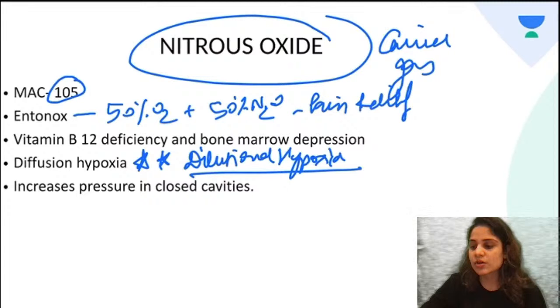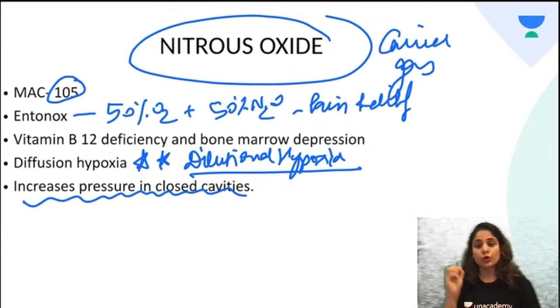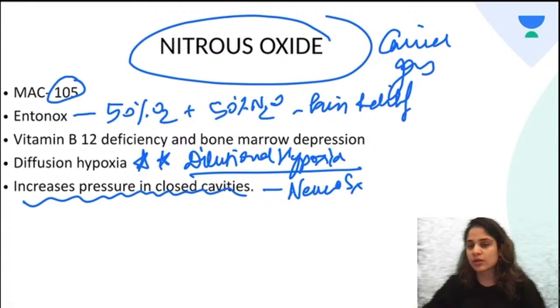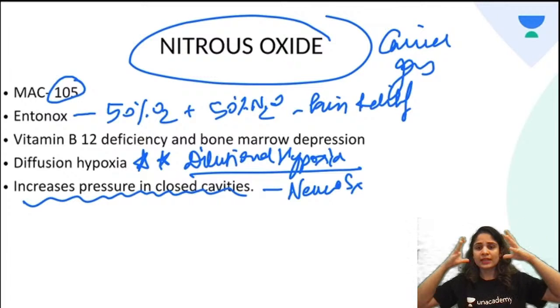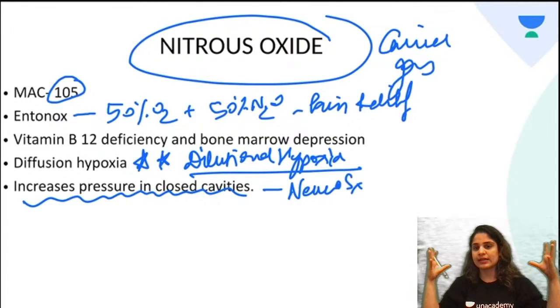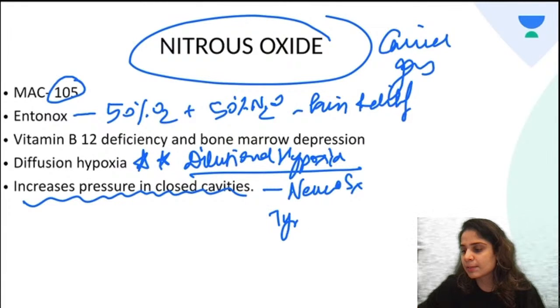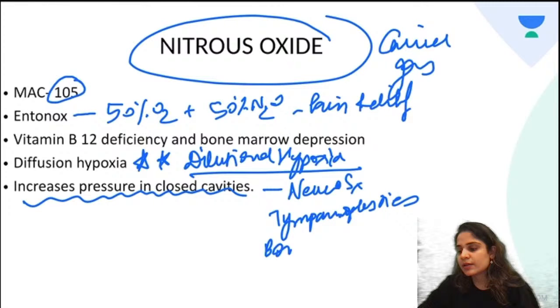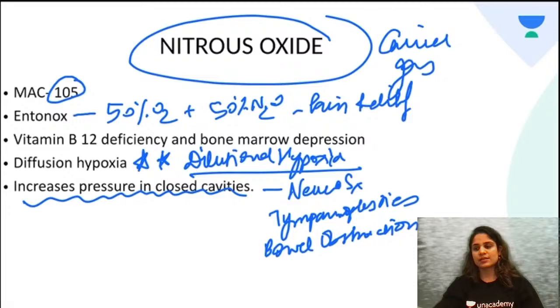Now nitrous oxide drawback, it increases the pressure in closed cavities. So it is not preferred in neurosurgery where the closed cavity is the cranial cavity. It can diffuse here and increase the intracranial pressure. It is not preferred in tympanoplasties because again there is the closed cavity of the middle ear in this surgery. Okay, and the pressure can be increased over here, and it is not preferred in bowel obstruction surgeries. Again it is a closed cavity, it can diffuse into that closed cavity and increase the pressure over there.